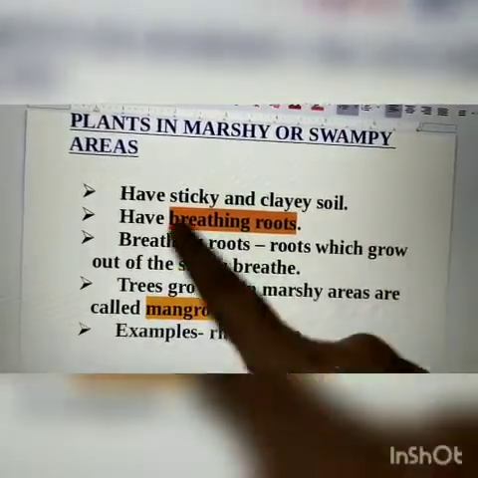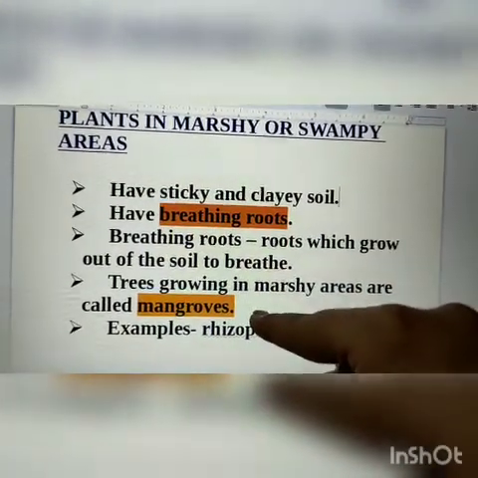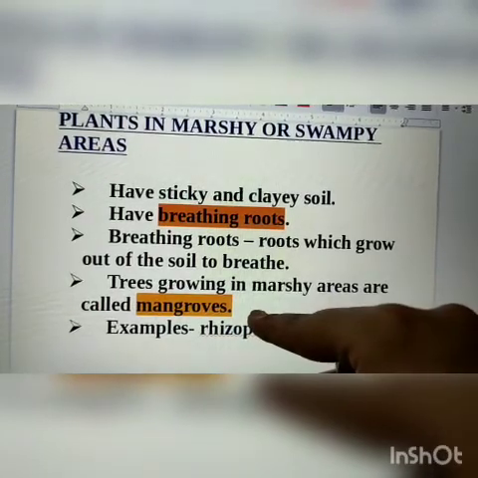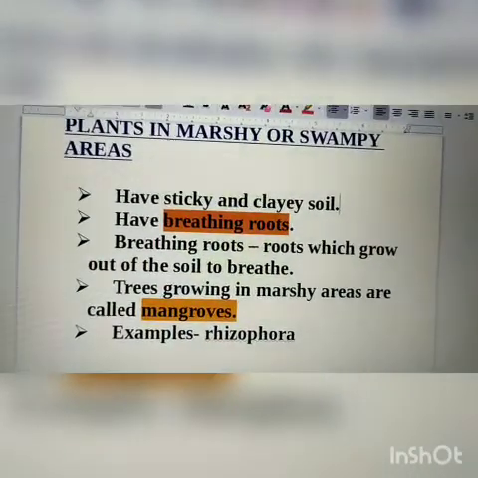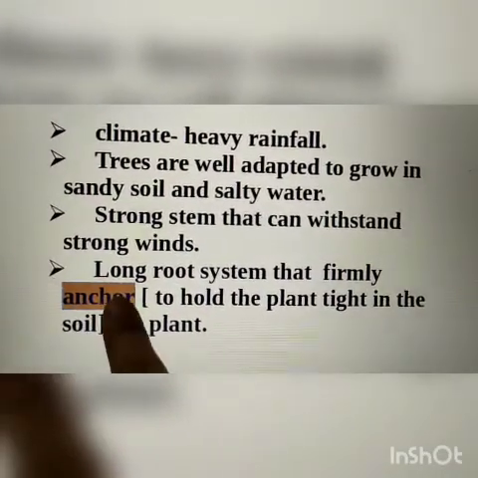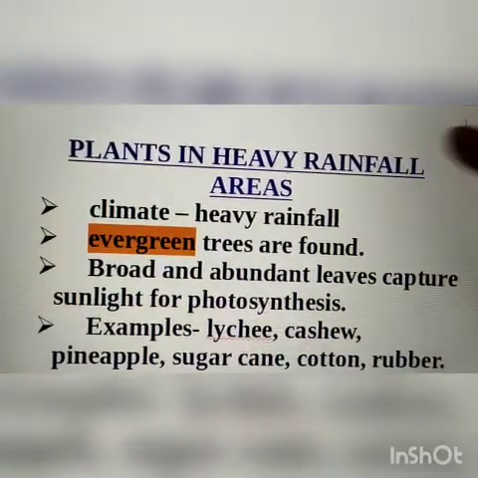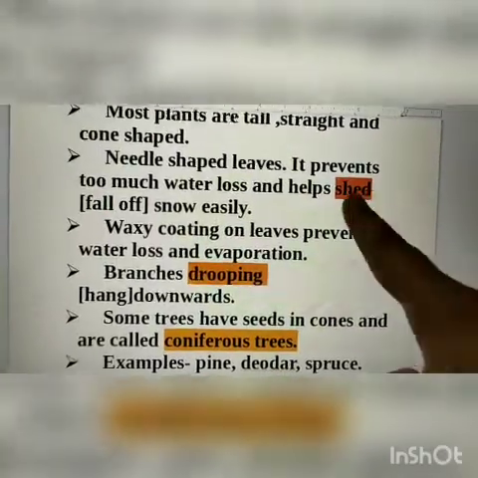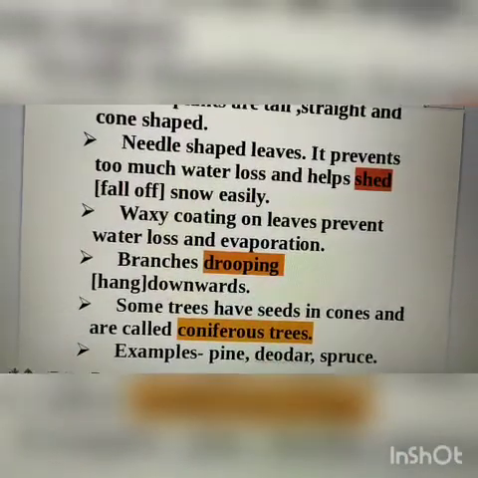I have highlighted some words here. These are the hard words which you have to learn, like breathing roots, mangroves, anchor, evergreen trees, shed, drooping, coniferous trees.